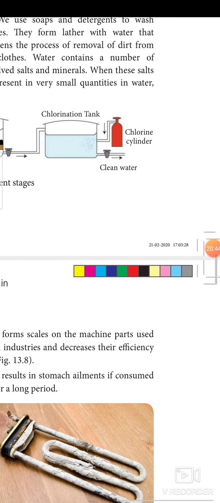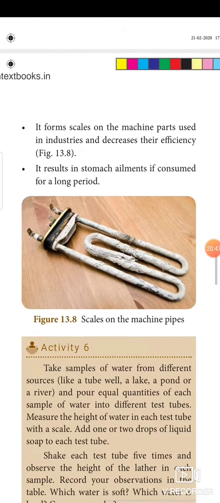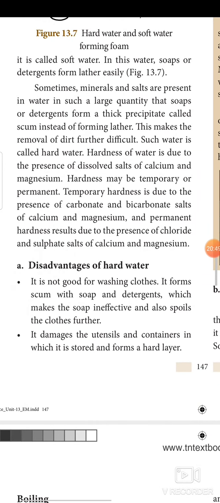Sometimes minerals and salts are present in water in such a large quantity that soaps or detergents form a thick precipitate called scum instead of forming lather. This makes the removal of dirt further difficult. Such water is called hard water. Hardness of water is due to the presence of dissolved salts of calcium and magnesium.